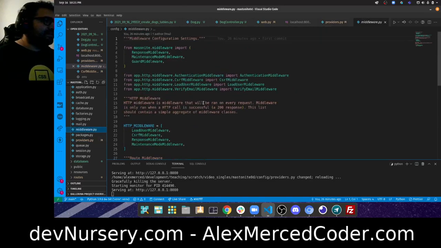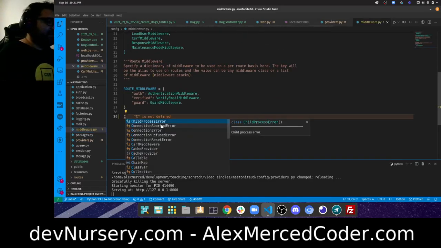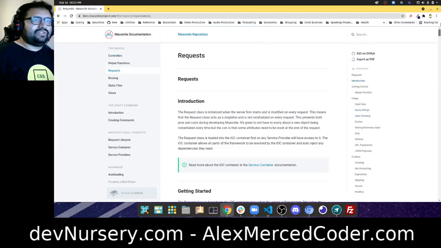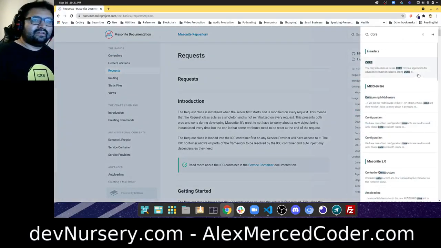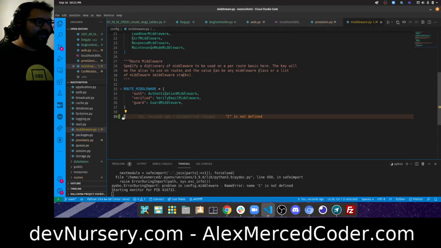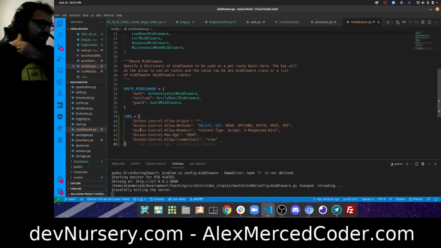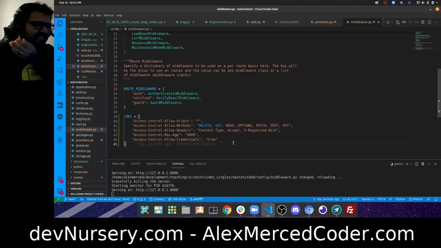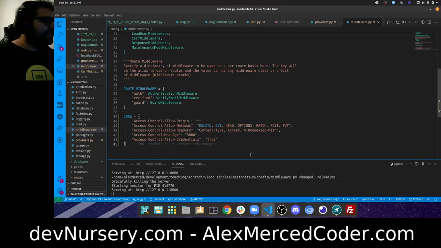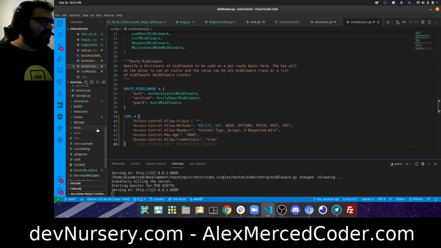Yeah, in here. So I would do like CORS equals, I'm just going to take it from the documentation to save time because they have a nice little picture of it. So let me scroll to the top, do the search, CORS. Okay. And again, this is just so that if I build a front end for this API, it would take it. Okay, and then I can change it right here pretty easily, which is nice. It's nice to see it more explicitly written so that I know what the CORS headers are instead of just a function that kind of makes it magically happen. Cool, I think that's pretty much it before deployment.